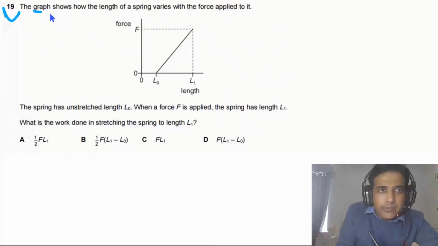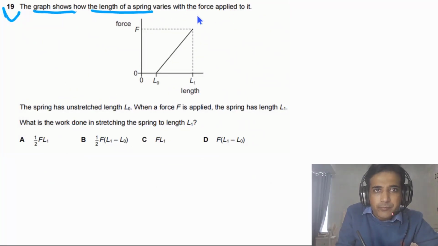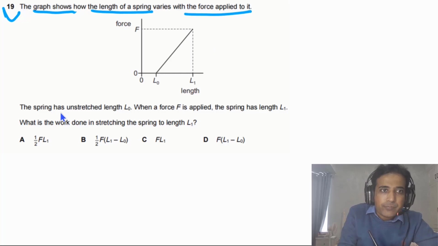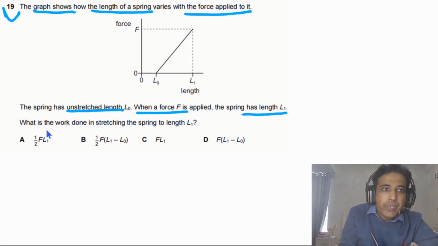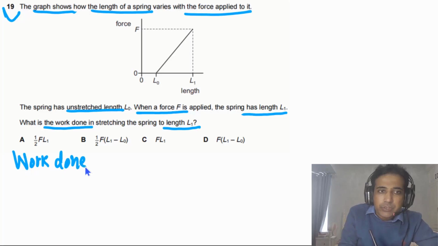Question 19 says the graph shows how the length of a spring varies with the force applied to it. The spring has unstretched length L0. When a force capital F is applied, the spring has length L1. What is the work done in stretching the spring to length L1? So in this case we need to understand work done on the spring will increase the EPE of the spring.